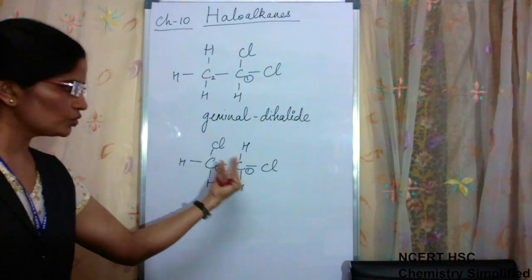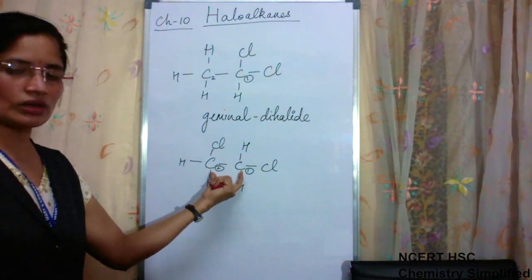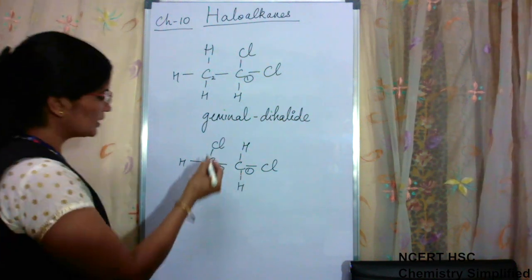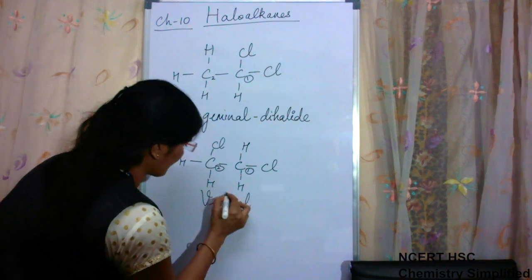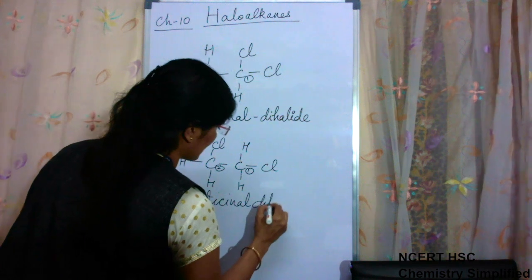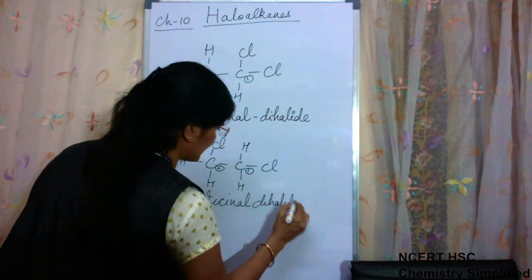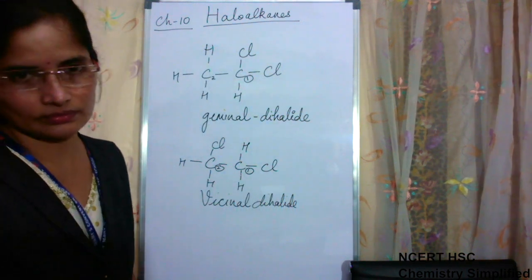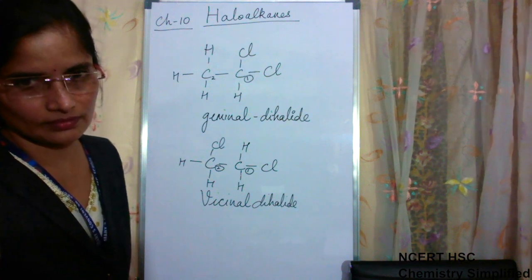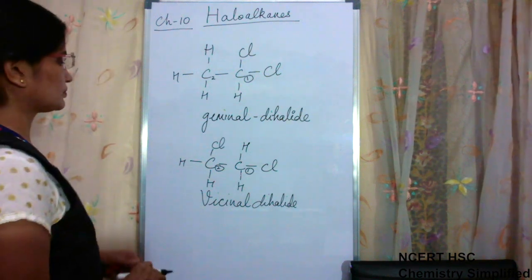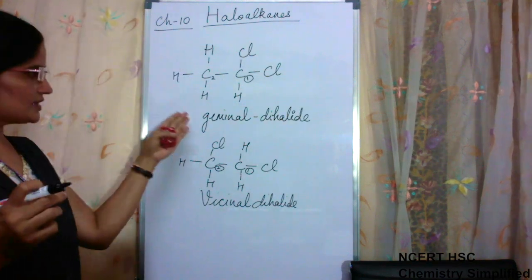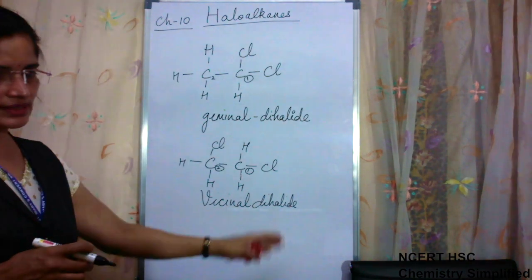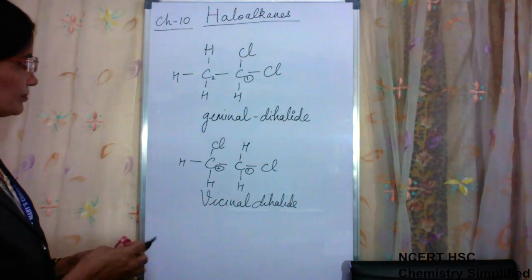That means the two halogen atoms are present on neighboring carbons. This condition is known as vicinal dihalide. So two conditions, geminal dihalides and vicinal dihalides. Clear?